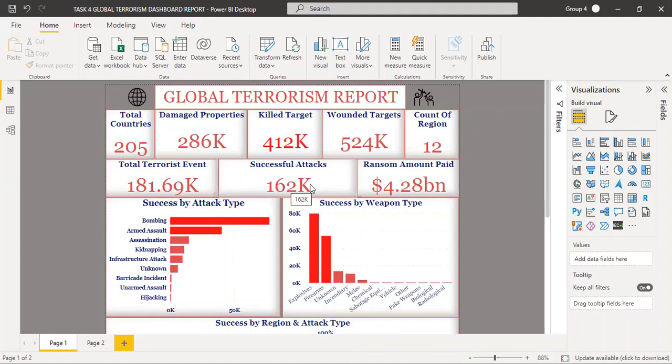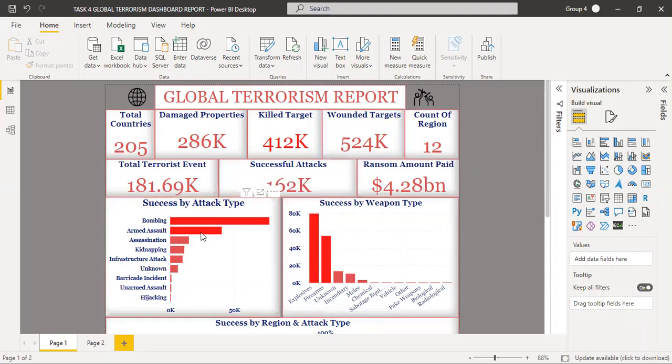Successful terrorism attacks is 162,000. Number of persons killed from these attacks is 412,000. Wounded targets is 524,000. Total amount paid for ransom is $4.28 billion. This data is dated from 1970 to 2017.